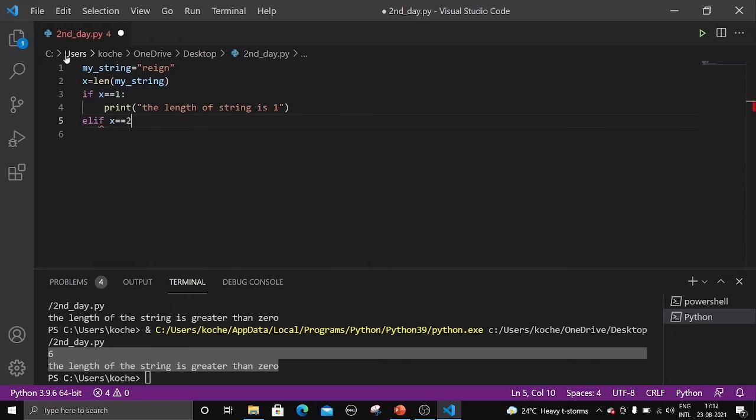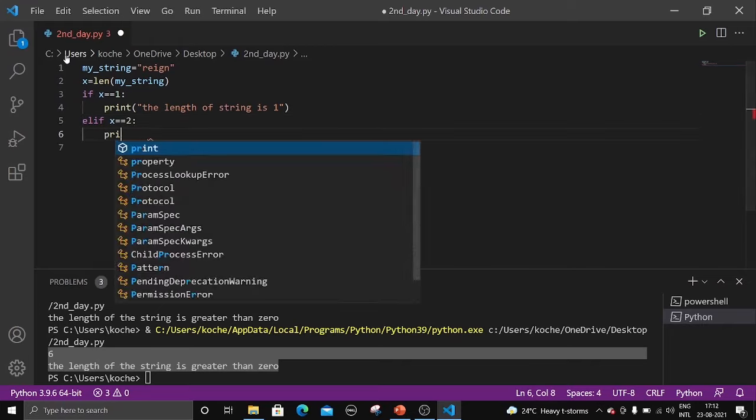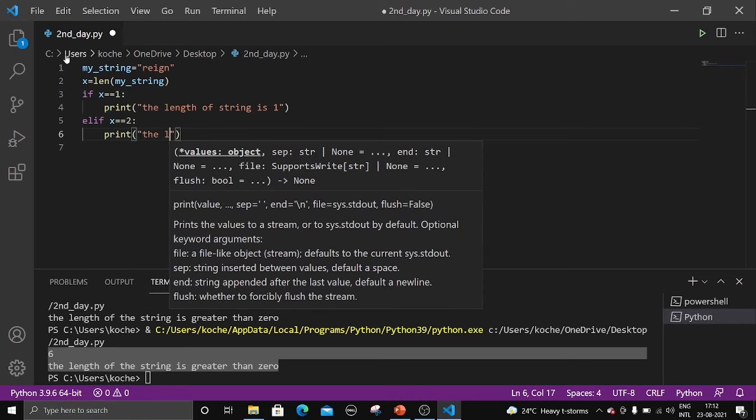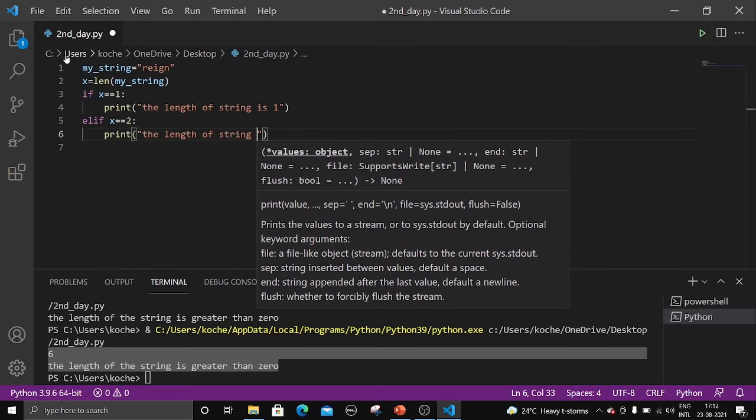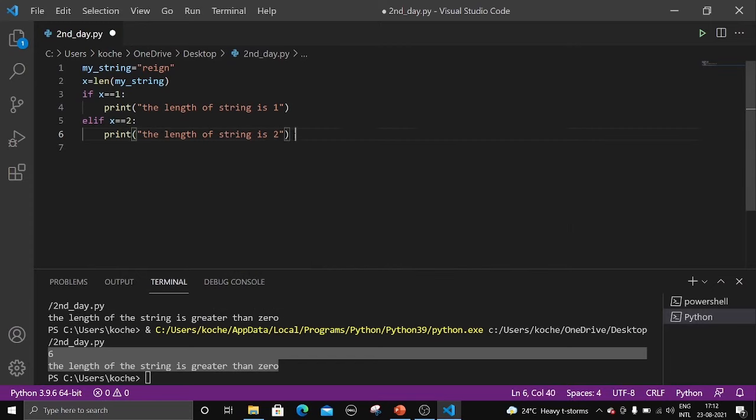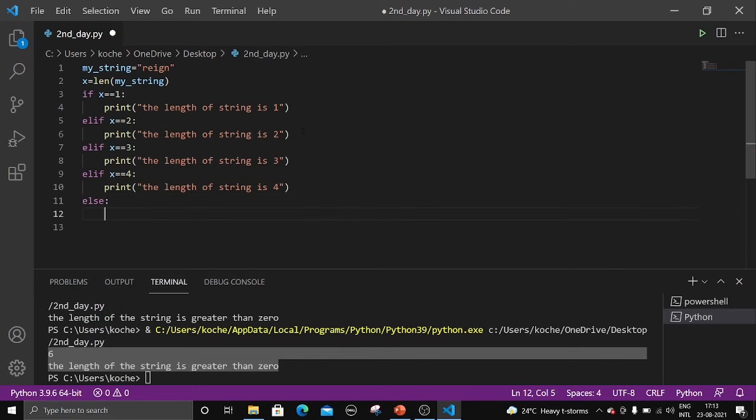Elif x == 2, print the length of the string is 2. Let me copy this one. Right, so let me change this one, x == 3, the length of the string is 3, and let me change this to 4, and the length of the string would be 4, and let me write the else part,